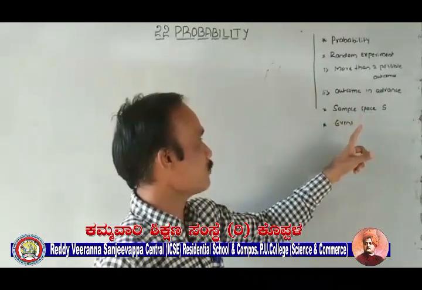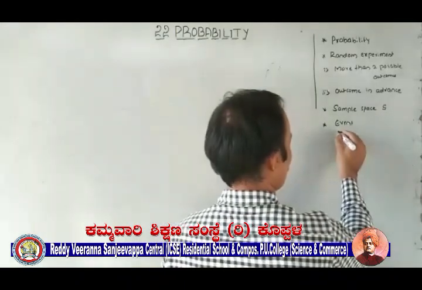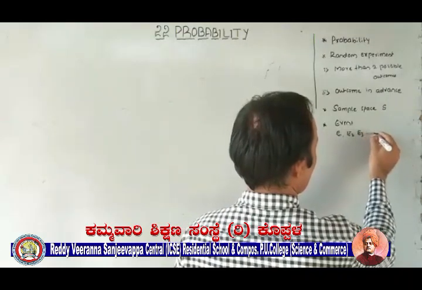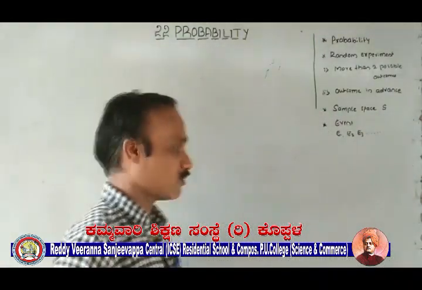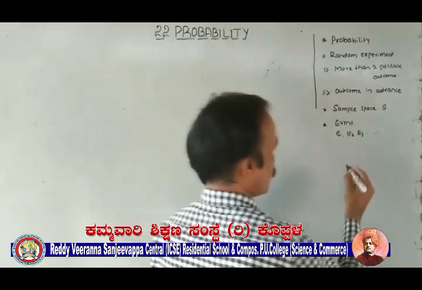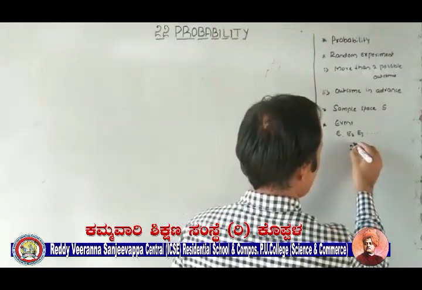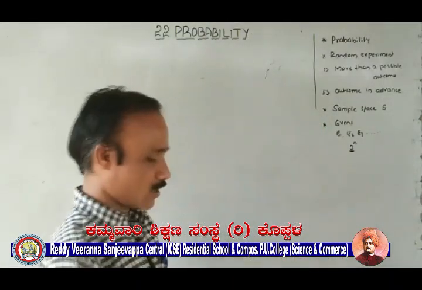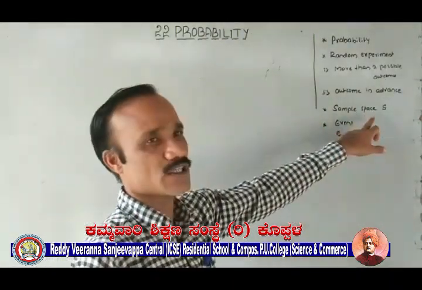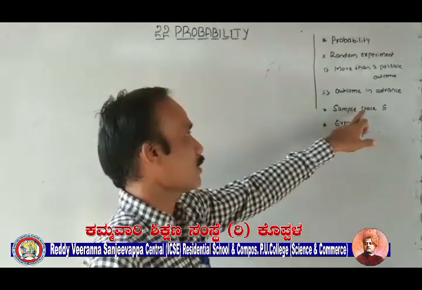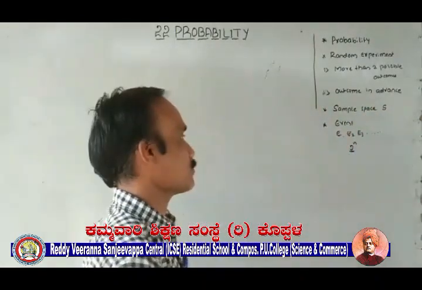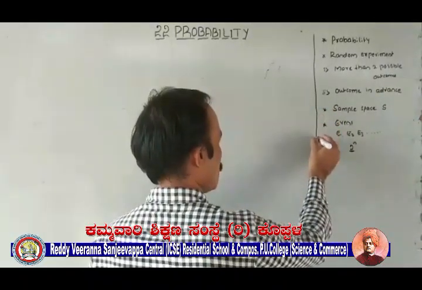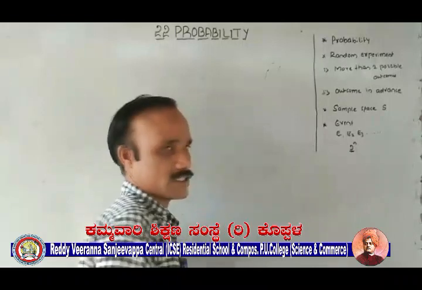Generally events are denoted by E1, E2, E3 and so on. There is a formula to find the total number of subsets or events, that is 2 power n, where n is the total number of possible outcomes in the sample space. All these points we have discussed in previous classes.